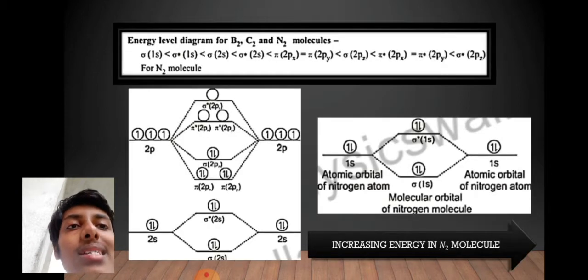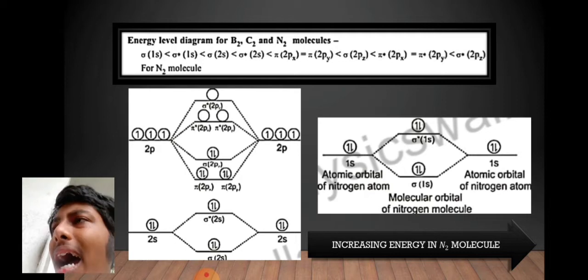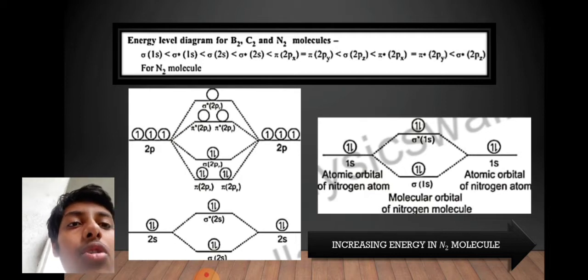Now, for energy level diagrams of B2, C2, and N2 molecules, we again have a configuration. You must learn these configurations because they are very important. The structure is in here. You can see the structure. It's typically hard to draw these things, but I will come up with a video in which you can see how we can draw these structures.